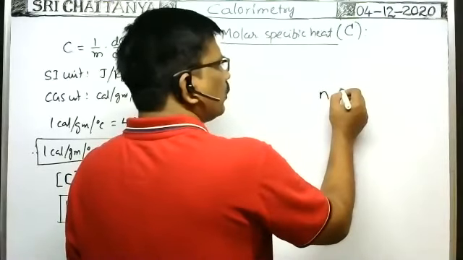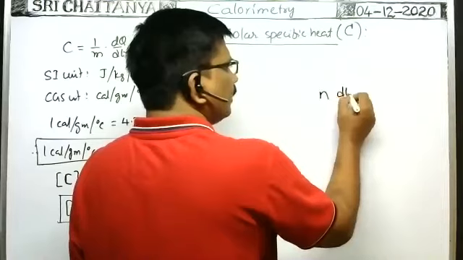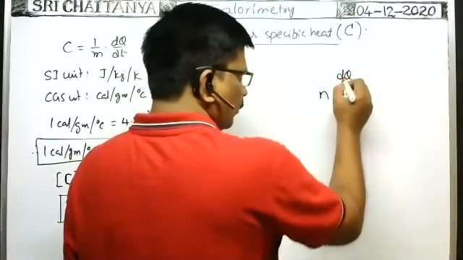To raise the temperature of n moles of the gas by dt amount, the amount of heat energy required is say dq.